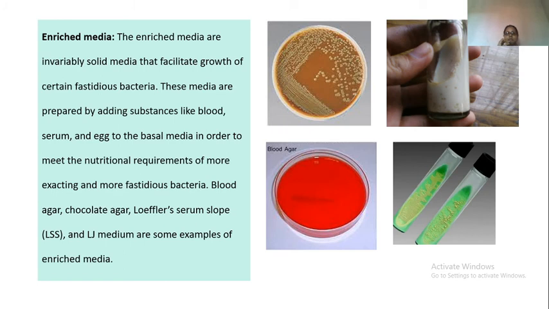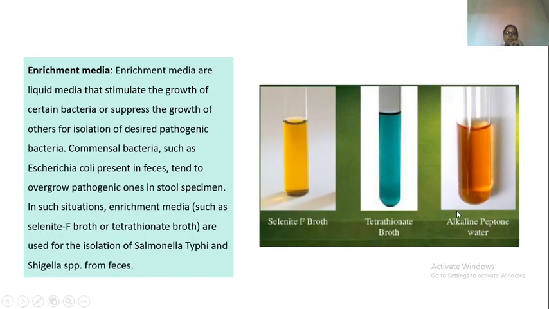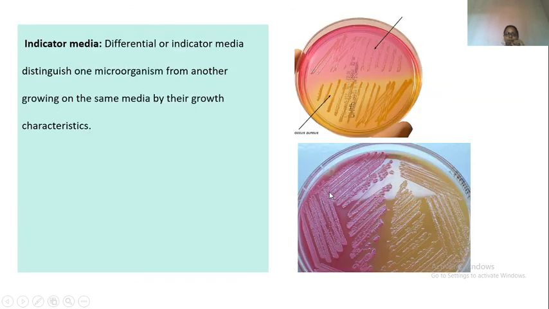Examples are blood agar, chocolate agar, Loeffler serum slope, Alberts media. Then you have enrichment media. Enrichment media are always liquid media, and their job is to suppress the growth of non-pathogenic bacteria and enhance or stimulate the growth of pathogenic bacteria.